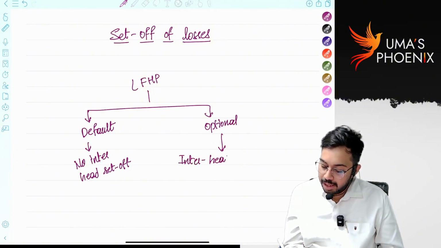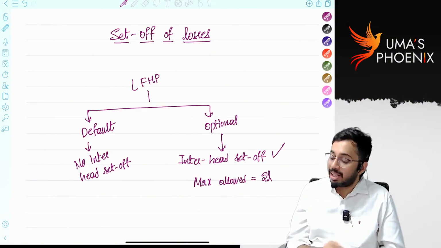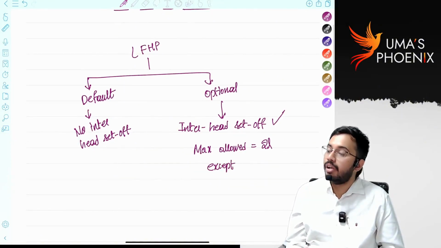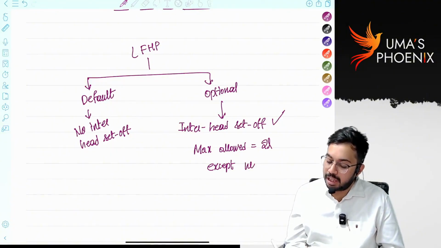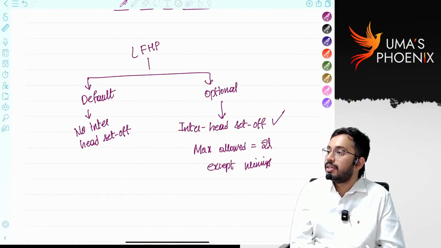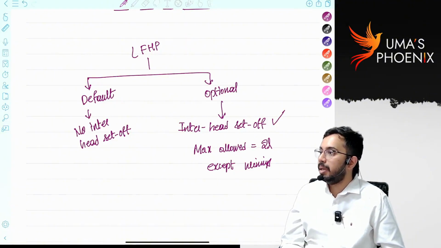Yes, it is eligible, but the maximum inter-head set off allowed is 2 lakhs, except winnings. That means you cannot set off loss from house property against winnings from betting, gambling, horse races, crossword puzzles and all. So loss from house property cannot be set off against section 115BB income.